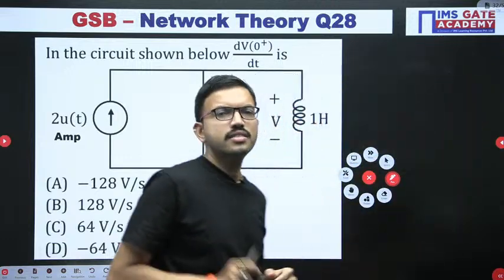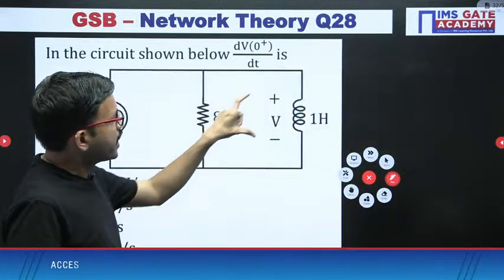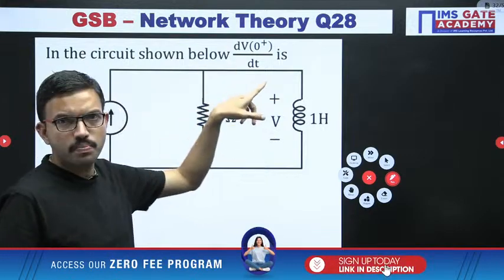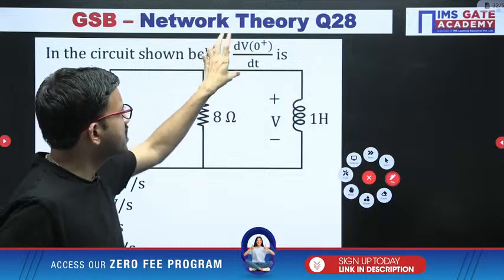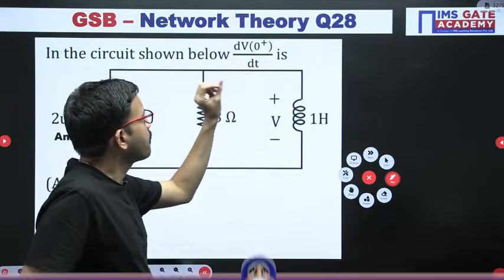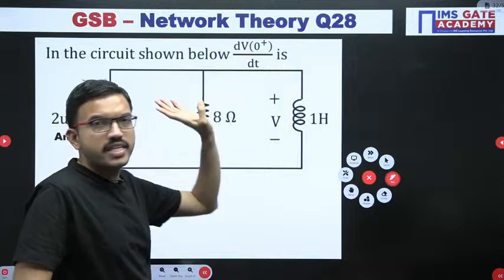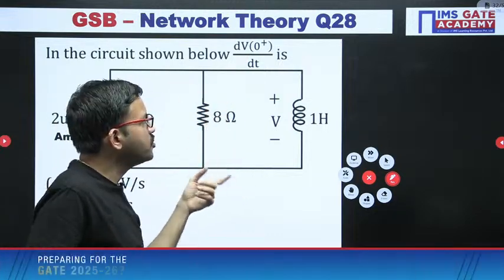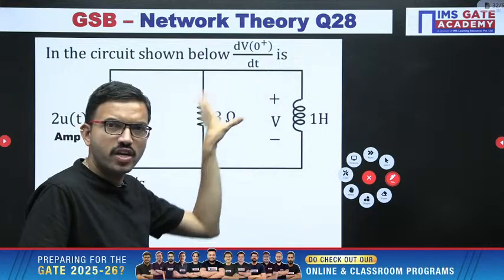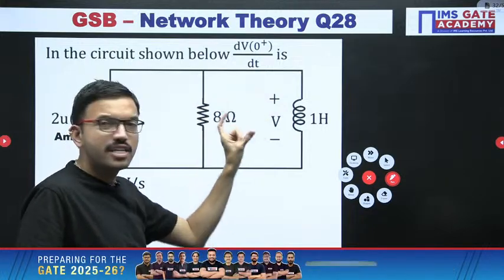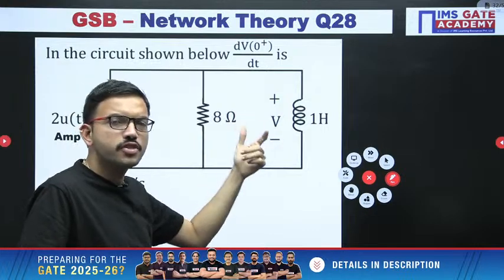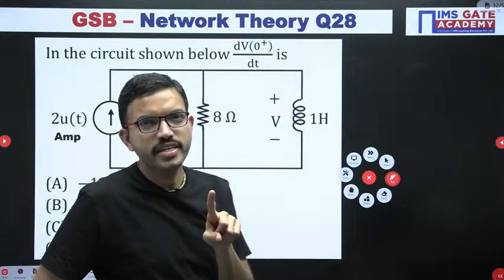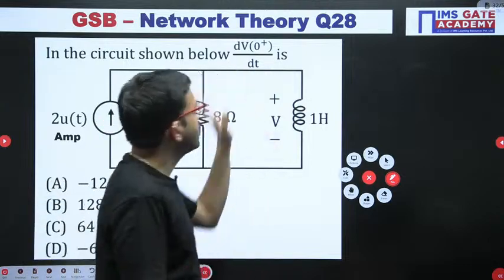Here, just observe, across the inductor you are having the voltage at t equals 0 plus. If you read the question according to this notation, dv of 0 plus by dt. Some students will be having a misconception: at t equal to 0 plus, they will draw the equivalent circuit. At t equal 0 plus, the inductor acts as an open circuit. Definitely you are getting the voltage across it, and that voltage value will be constant. So when you perform the derivative, definitely you are getting 0.